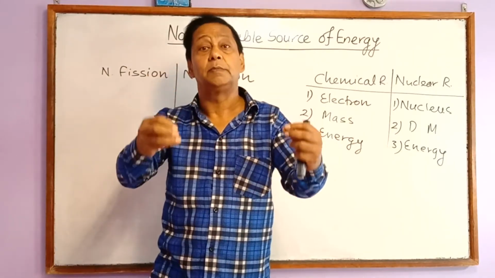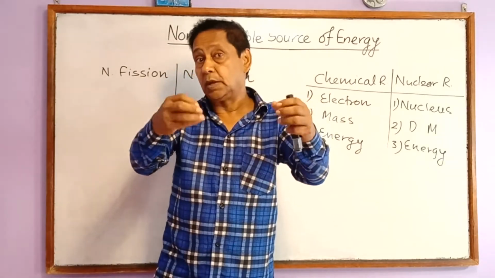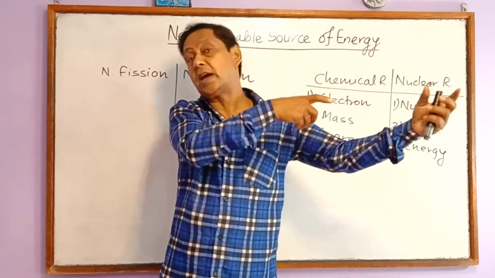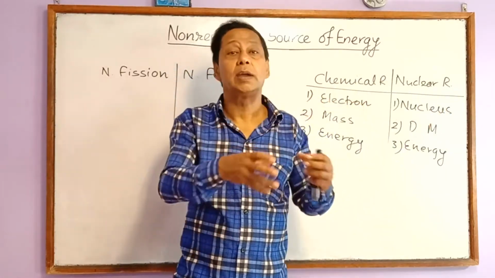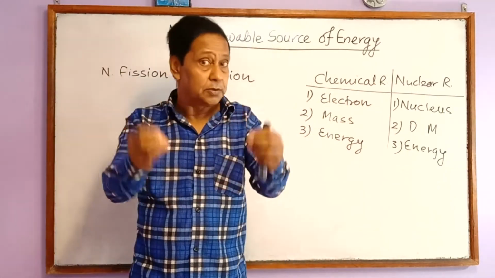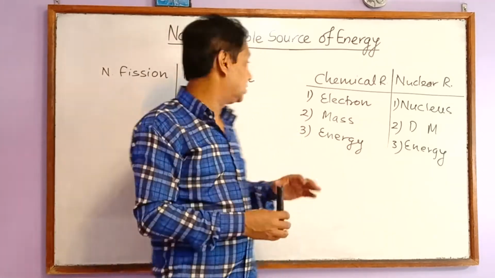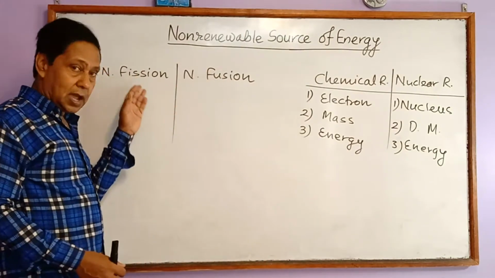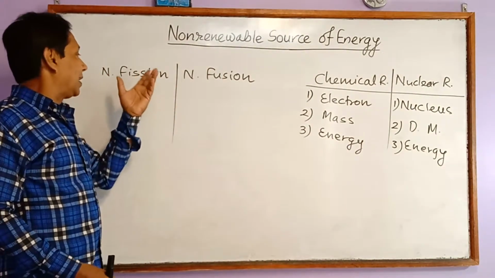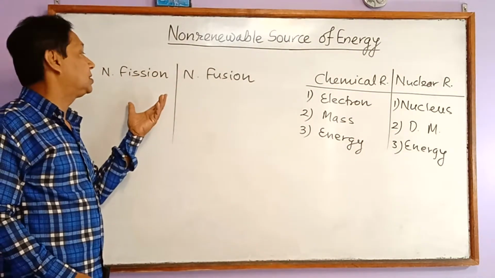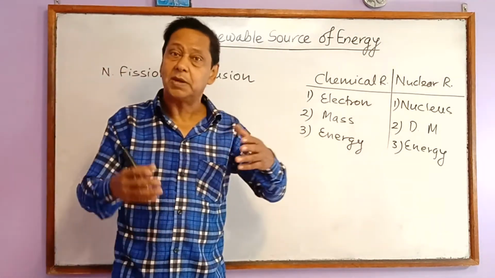The nuclei of barium and krypton are lighter than uranium, so comparatively light nuclei are produced with the release of a tremendous amount of energy.